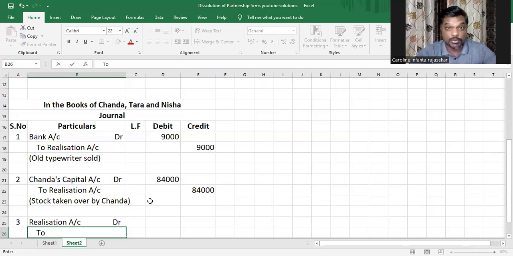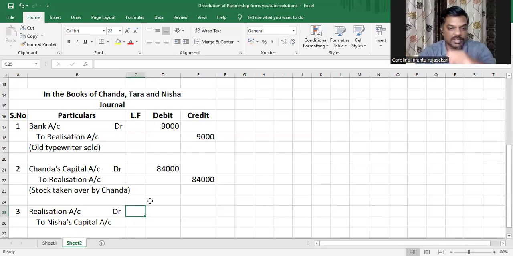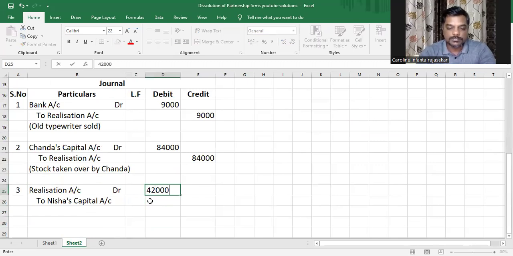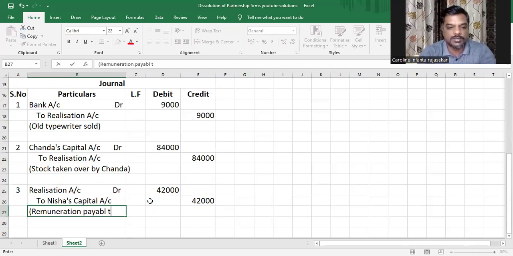Now, Nisha has to be paid remuneration. So the liability of the firm towards Nisha is increasing. Earlier, it was a certain amount. Now that extra 42,000 liability is also increasing. Whenever a liability increases, in this case equity actually, you're supposed to credit that account. Am I right or not? So Nisha's capital account will be credited. By how much, my dear children? 42,000. Remuneration payable to Nisha.